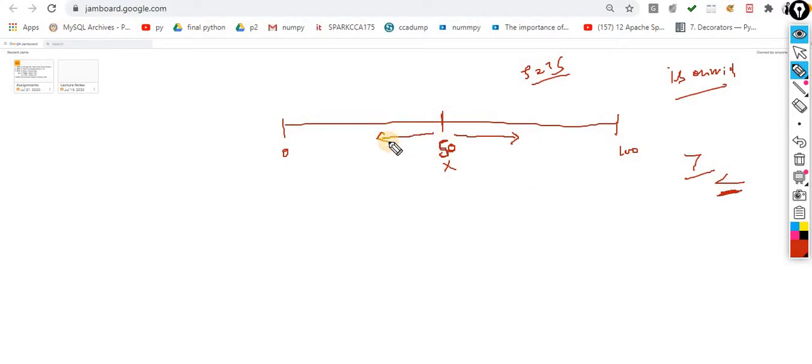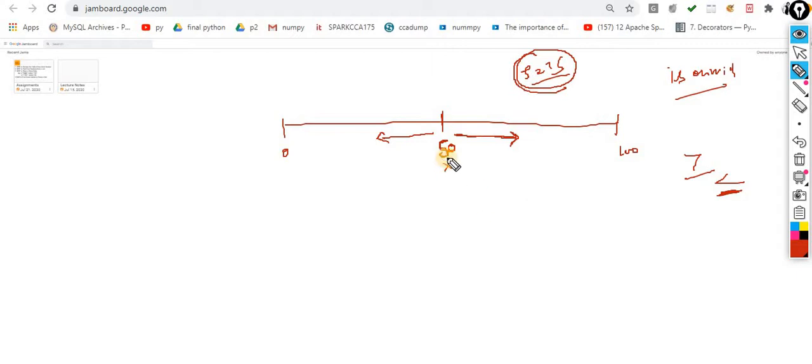Understand this point. Now this one is my item, which is greater than mid, so in this direction I have to proceed. After proceeding in this direction, what next? Again I have to calculate the mid. From where?